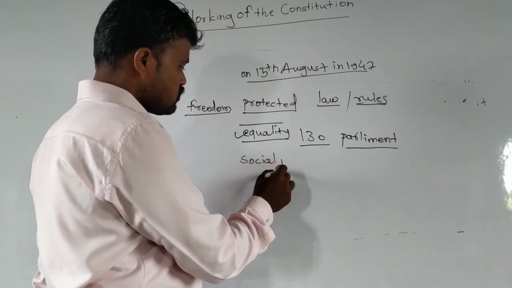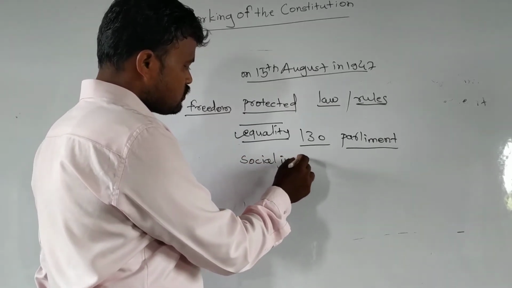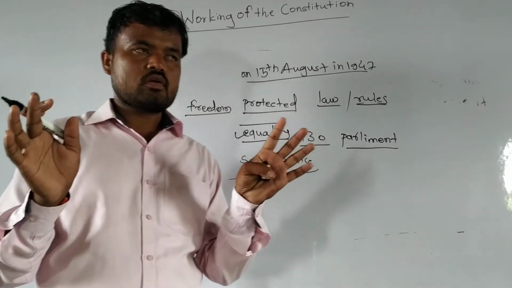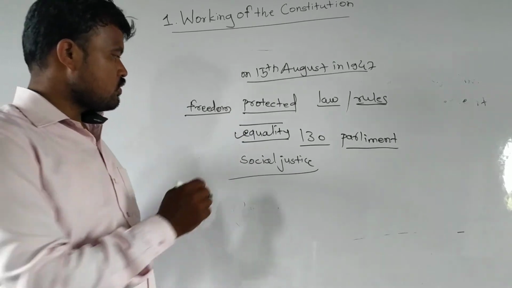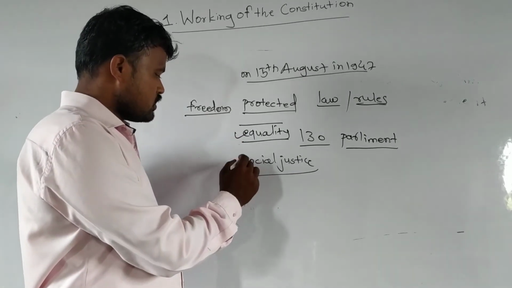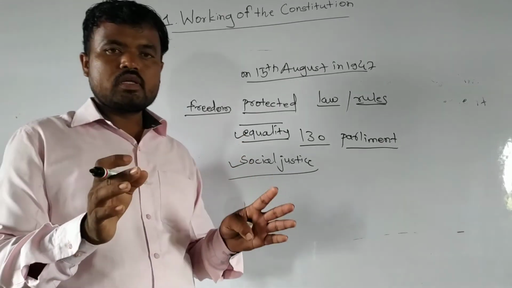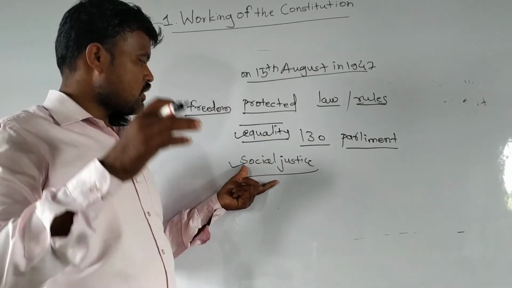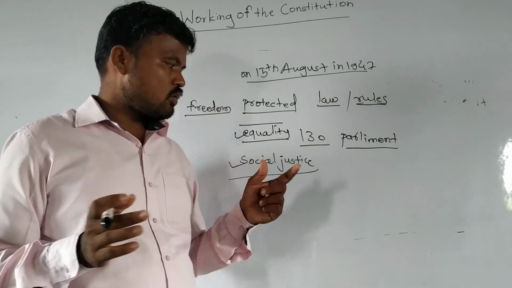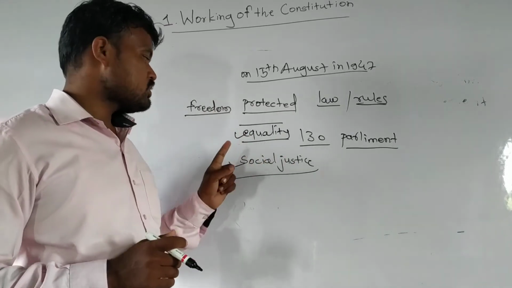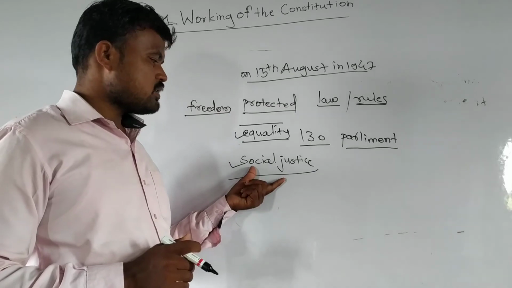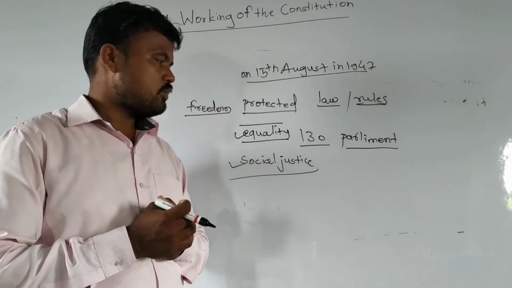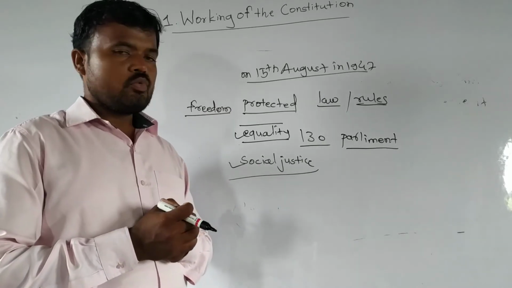Social justice is most important. All people have social justice. If they don't have social justice, those people are not protected. And because of democracy, we have been given equality and social justice. So all people have equality. They can get any job. If anyone wants to become a doctor, or any person wants to become an engineer, they can, because they have equality. And all of us have been given social justice. Social justice is the most important for all of us, and because of justice, we can live happily.